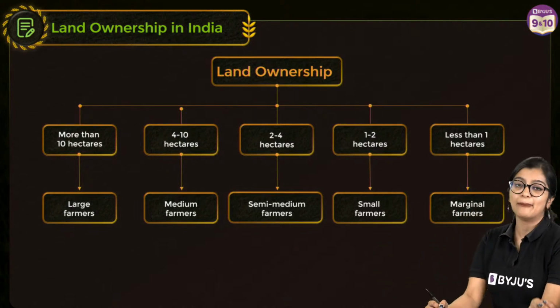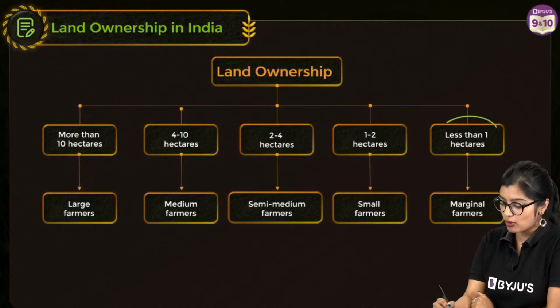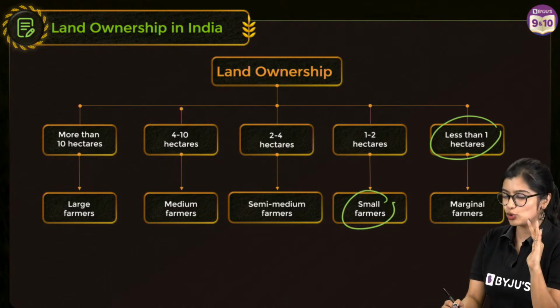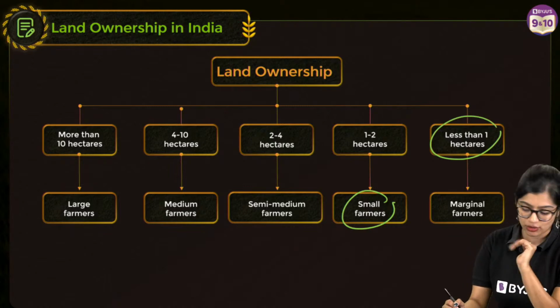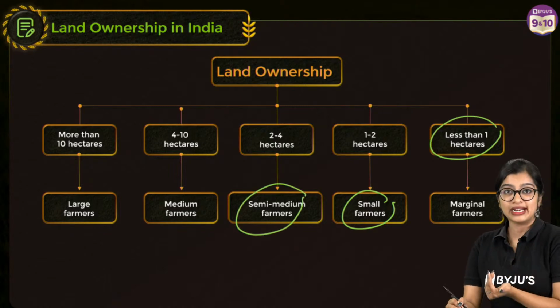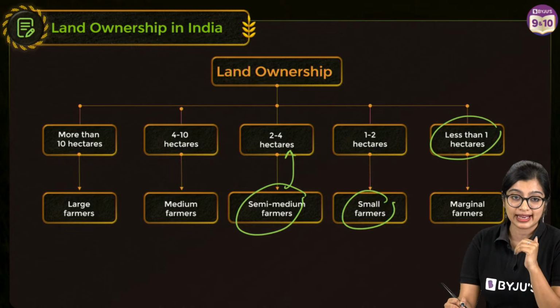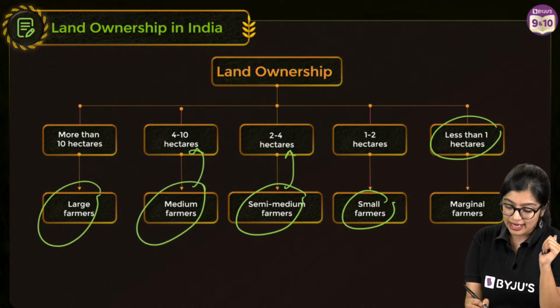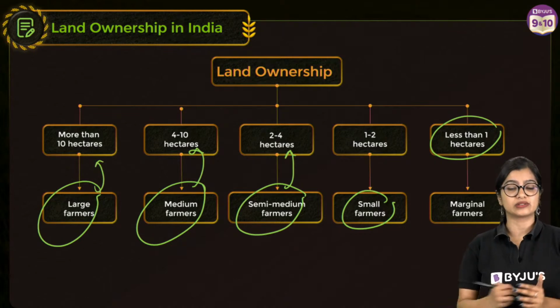Marginal farmers are people who have less than 1 hectare of land. Small farmers have 1 to 2 hectares. Semi-medium is about 2 to 4 hectares. Medium is 4 to 10 hectares. Then you have large farmers who have huge pieces of land.